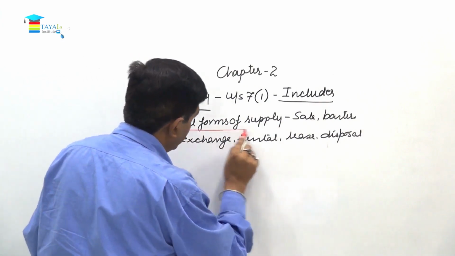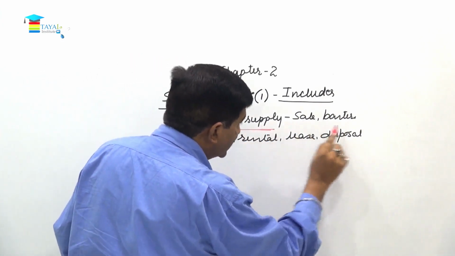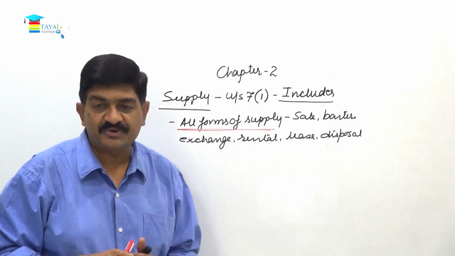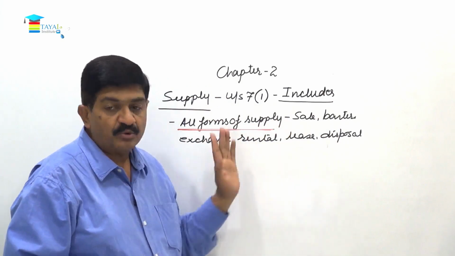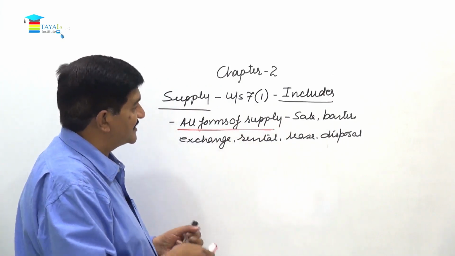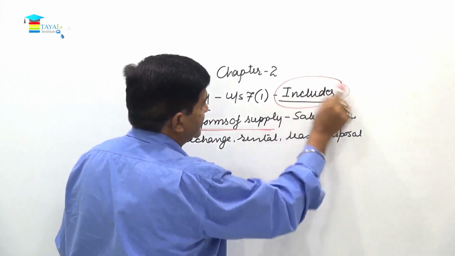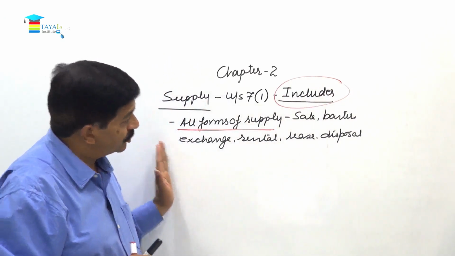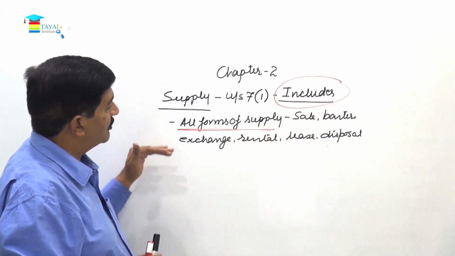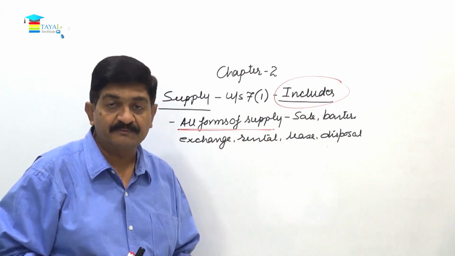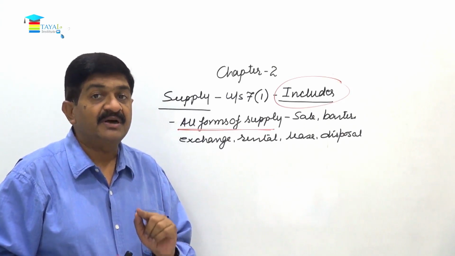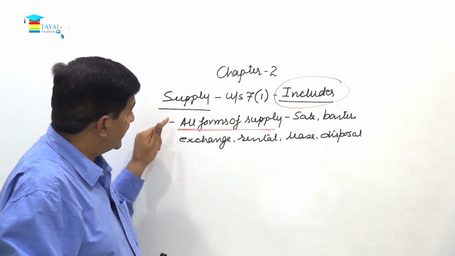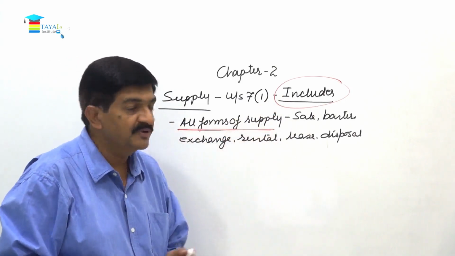These are the main words. All these are examples. When it says all forms of supplies, these words used are only examples. Why? Because this is inclusive. So tomorrow if you happen to find a transaction which is not covered by way of sale or barter or exchange or rental or lease or disposal, still it will be a supply. That's why it is inclusive and the main words are all forms of supply.